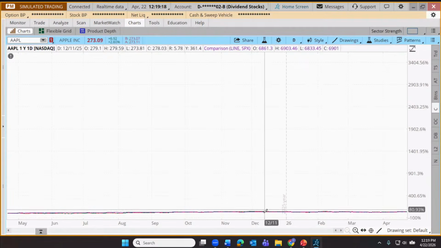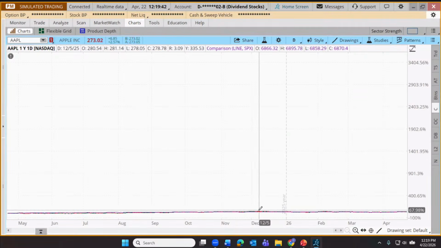And what it's done is it's kind of squished them right now. There's still a line chart, there's still a candle chart, but they're sort of crushed down to the bottom. Now comparing an index to a stock is going to result in a more extreme example of this. If we were to compare, let's say, Apple and NVIDIA, it won't be quite as extreme. So we kind of need to zoom in on this.